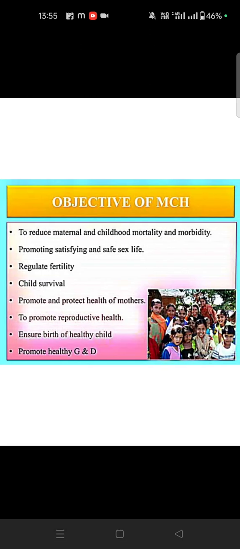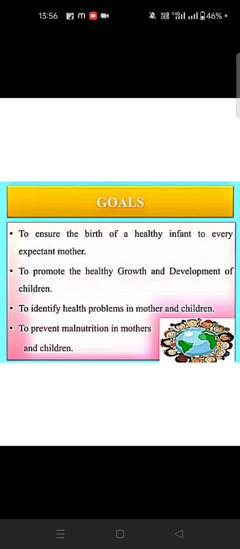Okay. So what are the objectives? Reduce the maternal and childhood mortality and morbidity rate, promote safety, satisfy a safe sex life, regulate fertility, child survival, promote and protect the health of mothers, promote reproductive health, and ensure the birth of a healthy child. Then ensure the birth of a healthy infant for every expectant mother. The goal is to promote the healthy growth and development of children.